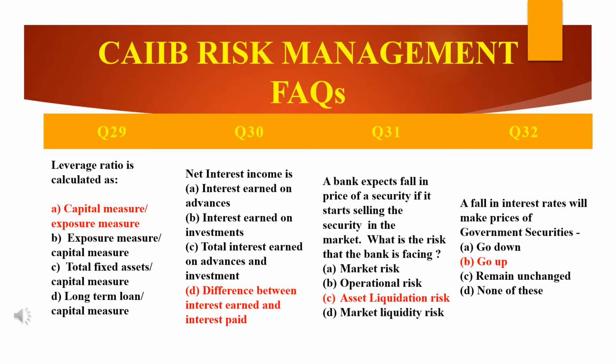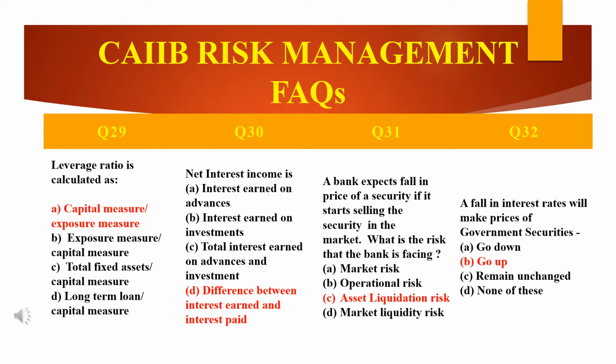So what is capital measure? Capital measure is the tier 1 capital after all the regulatory adjustments. And what is exposure measure? Exposure measure is on and off balance sheet exposure, including the derivative exposures as well as the securities financing transactions. So that's why the answer is capital measure divided by exposure measure.